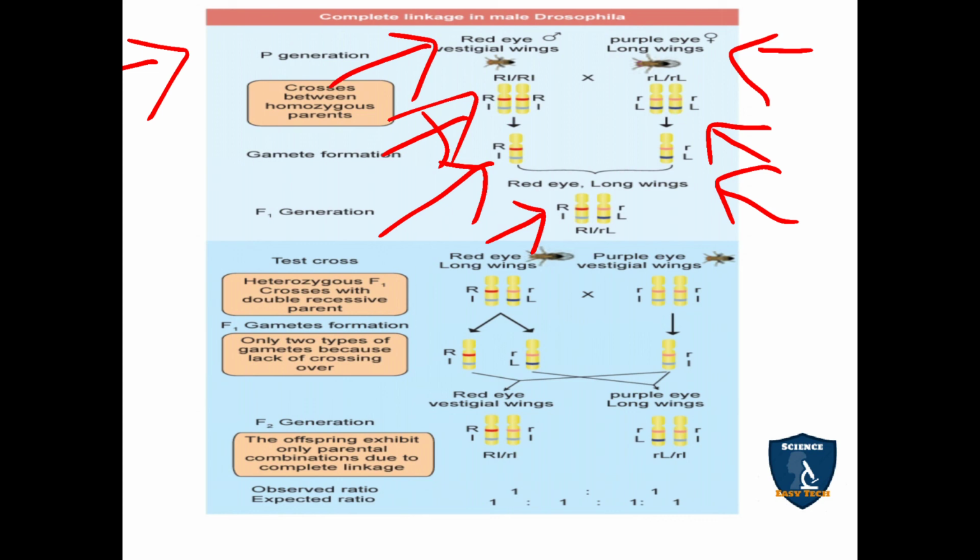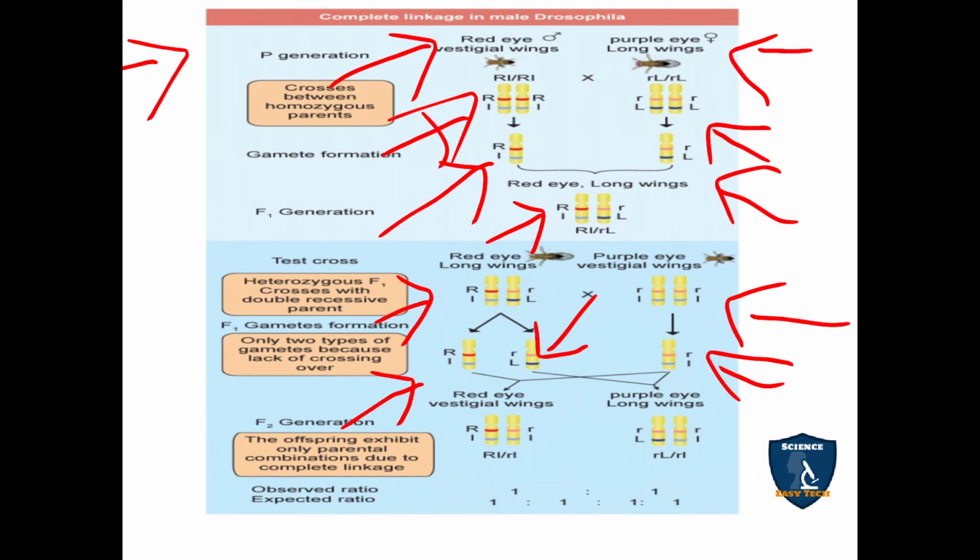And this F1 hybrid is test crossed. The F1 hybrid, red eye long wings, is crossed with purple eye vestigial wings. The gametes formed here are capital R, small l, small r, capital L, and here small r, small l.